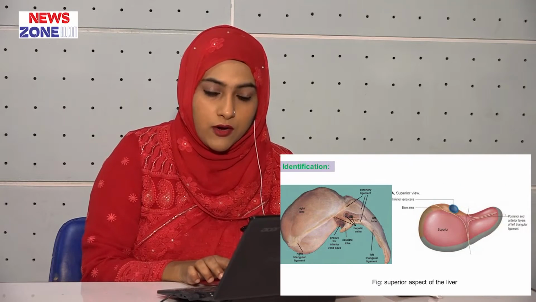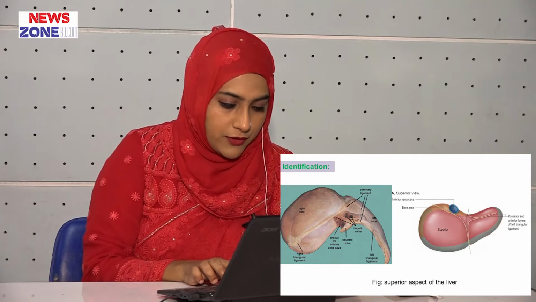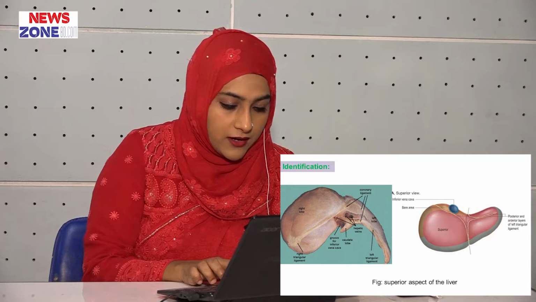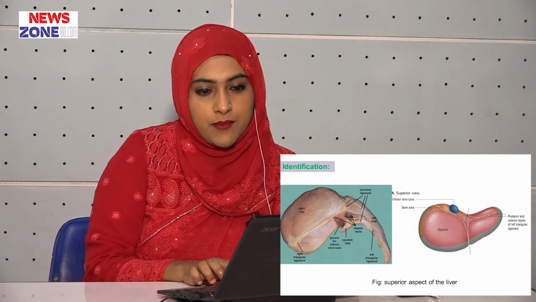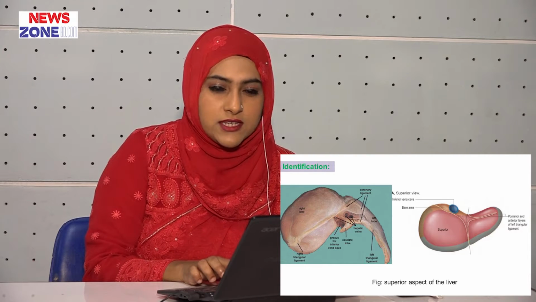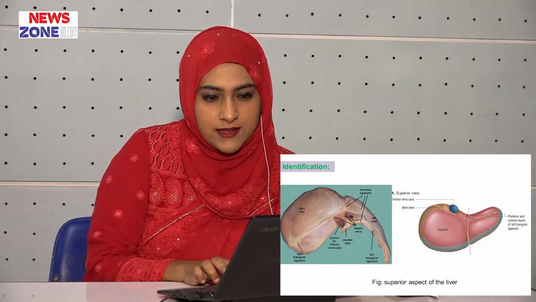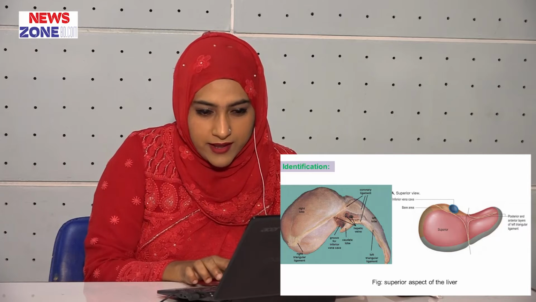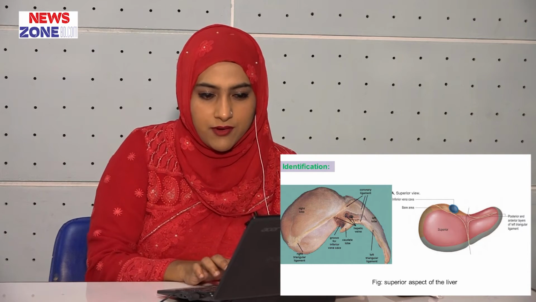The lower part of the caudate lobe presents two processes, that is the caudate process and the papillary process. The caudate lobe is the only part of the liver which is covered with the peritoneum of the lesser sac. Left to the caudate lobe there is the fissure for the ligamentum venosum, which lodges the ligamentum venosum, and right of that there is the groove for the inferior vena cava. Here you can see the posterior surface of the liver and the impression of the inferior vena cava.